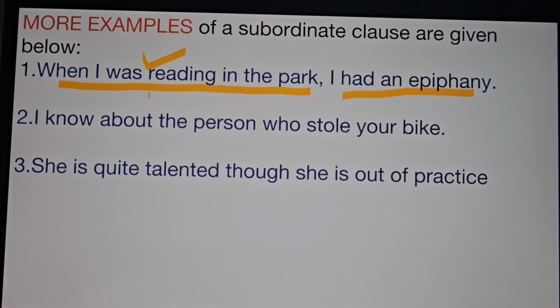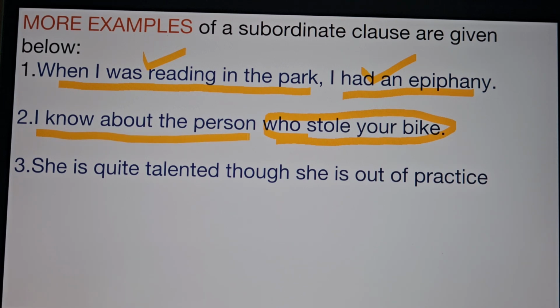This particular clause has to depend upon this main clause to become complete. I know about the person who stole your bike. Who stole your bike is the subordinate clause because it cannot stand on its own to be complete. It has to depend upon this main sentence to become complete.